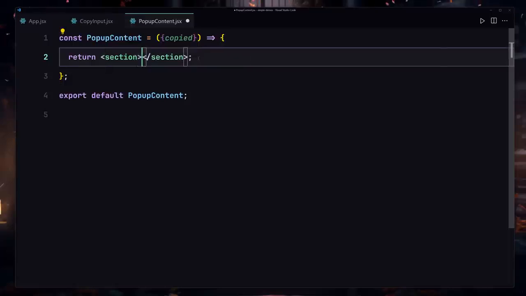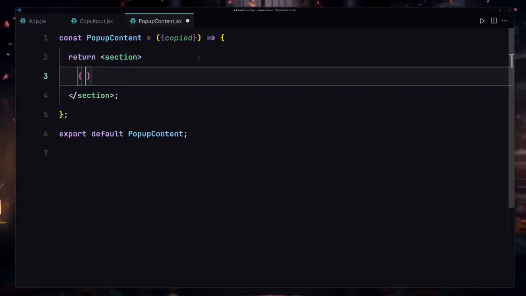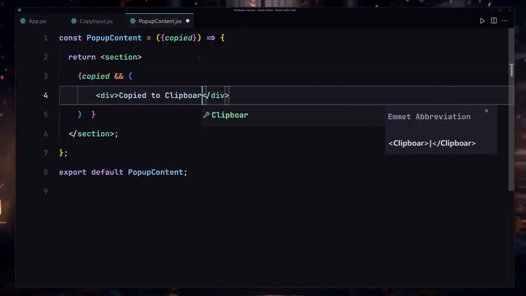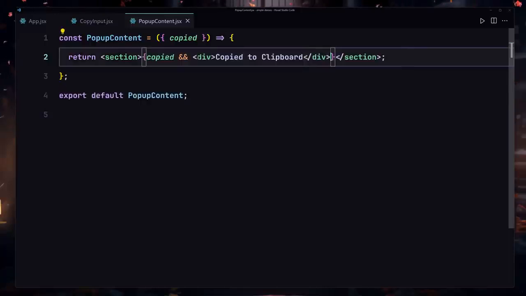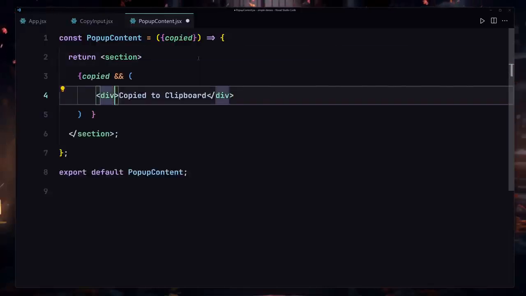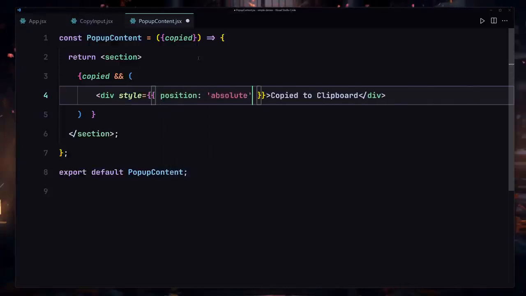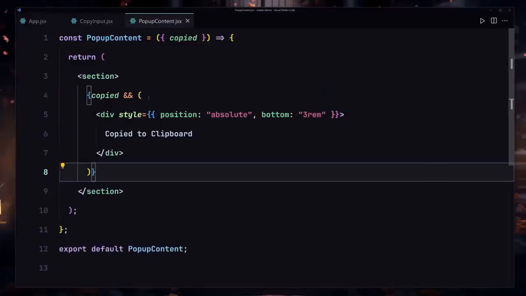Okay, and I'm gonna also change this label, and here we have to check if we copied the content, which means you want to show this UI. So I'll use a div. Inside this div I'll write copied to clipboard, like so. Okay, so now let me just save my file, but I also want to provide a bit of styling to this, so I'll use style, and here for the style we are going to be providing a position, and position will be set to absolute, and we also want to provide a bottom, and bottom will be set to only 3 rems. Now let me go ahead and check this out.